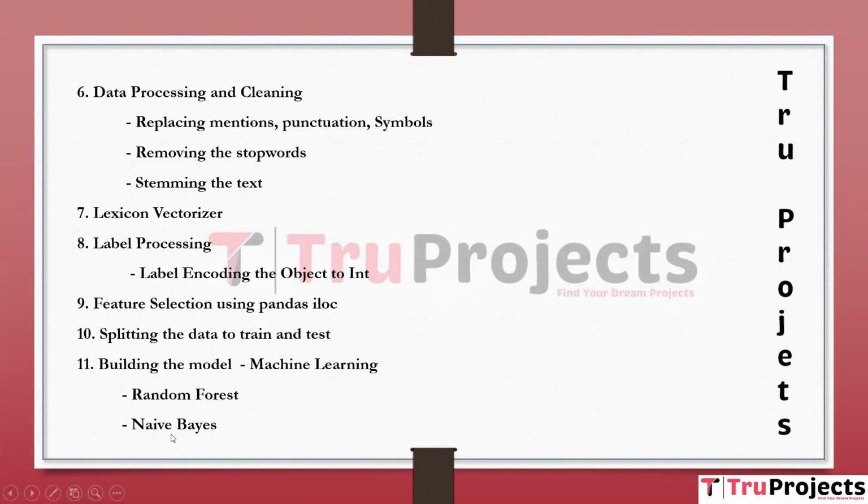Coming to the next algorithm, which is naive Bayes, it is a probabilistic machine learning algorithm based on Bayes' theorem. It is commonly used for text classification tasks, including sentiment analysis, by calculating the likelihood of text belonging to the different sentiment categories. Naive Bayes is chosen for its efficiency and effectiveness in text classification. It is particularly suitable for sentiment analysis due to its probabilistic nature.